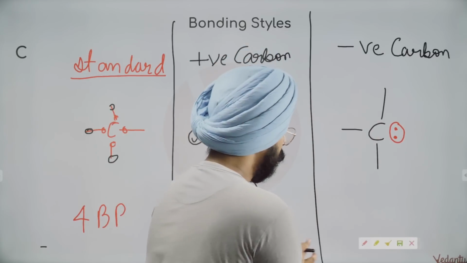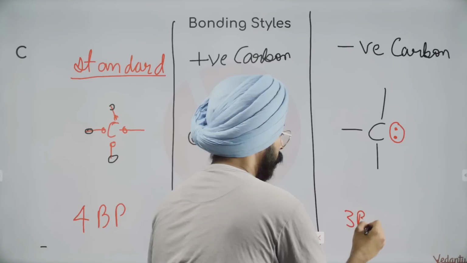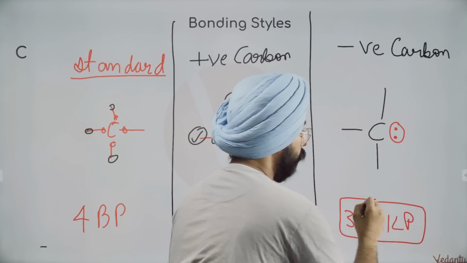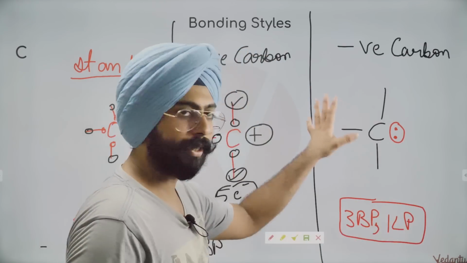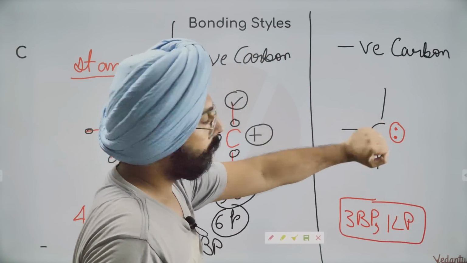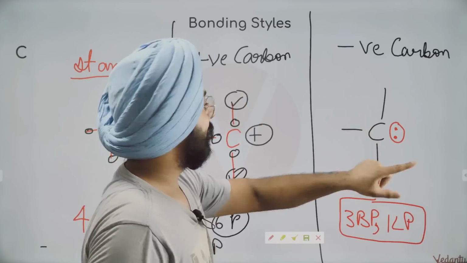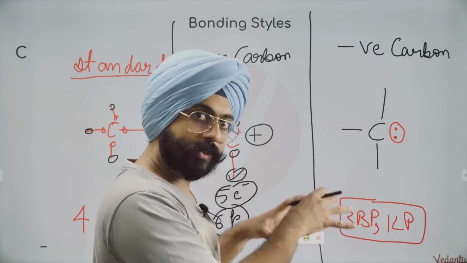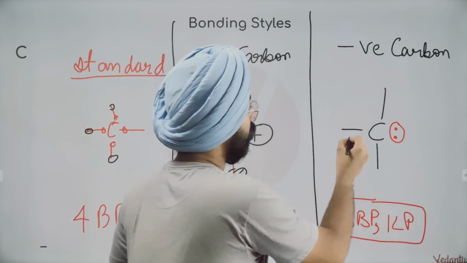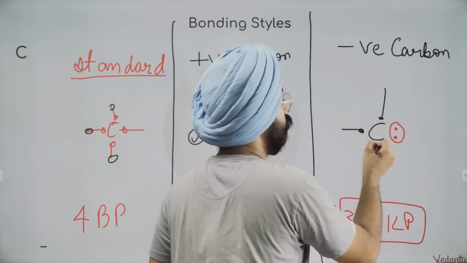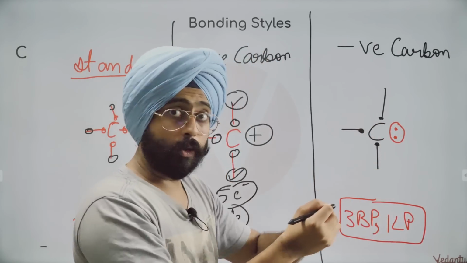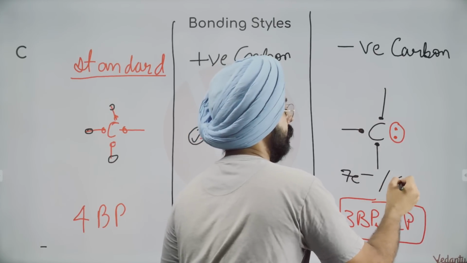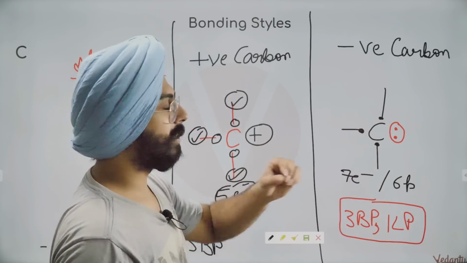What is happening over here? I have 3 bond pairs, 1 lone pair on the carbon. BP बोलो तो bond pair, LP बोलो तो lone pair. I've explained what these are in the beginning of the class. So this particular carbon has 3 bond pairs, 1 lone pair. So my dear friends, how many electrons does carbon have to take care of? Carbon has to take care of 1, 2, 3, 4, 5 and 2 inner, 6 and 7 electrons. Yes. 7 electrons, 6 protons. So that is why carbon has a negative charge.